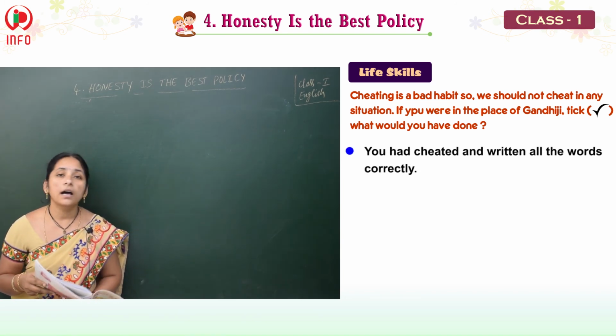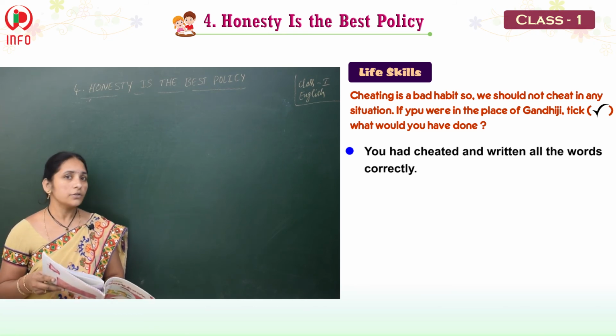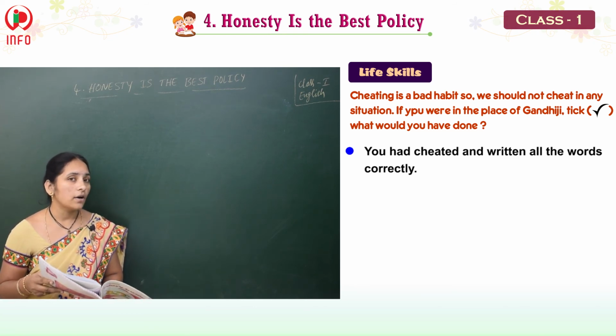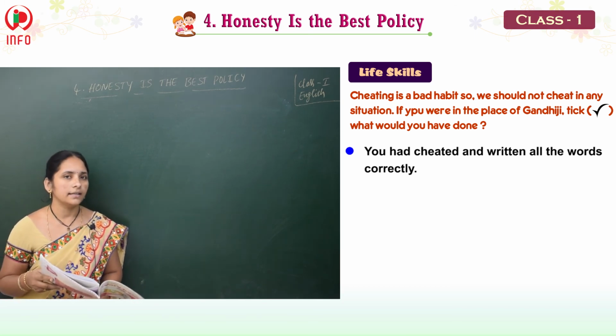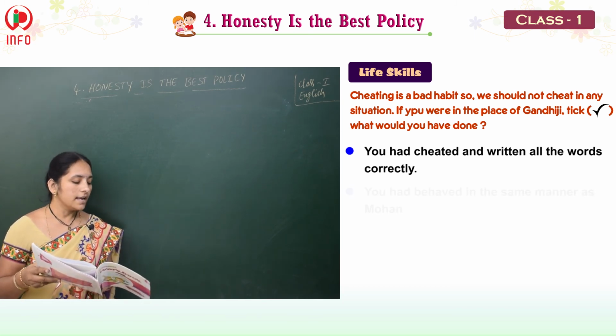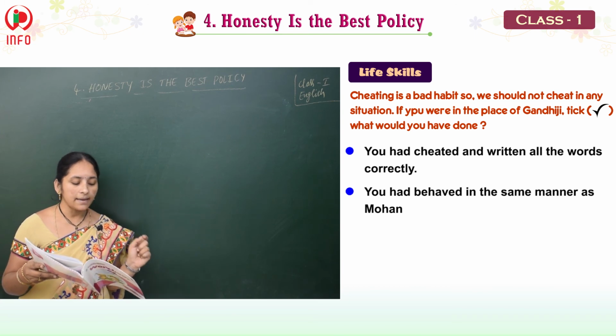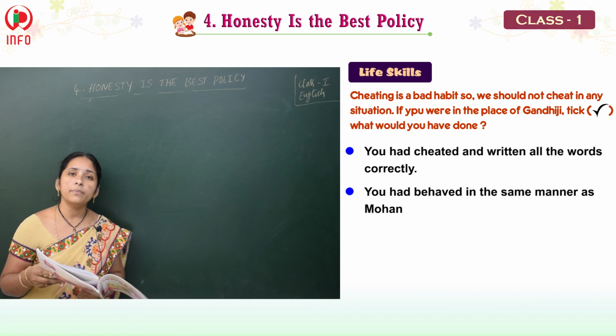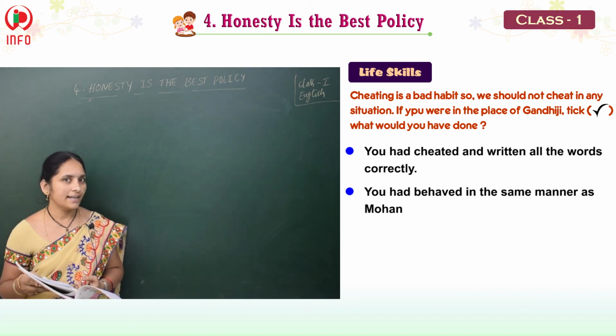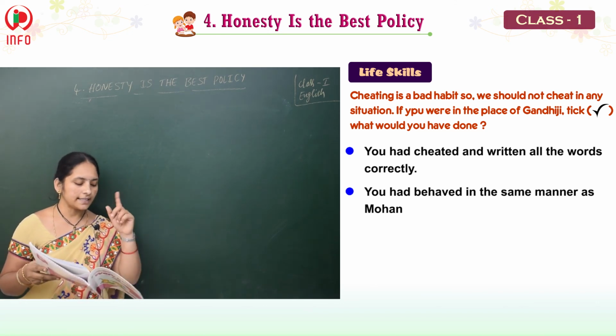If you are in Mahatma Gandhi's place, do you cheat and write all the answers correctly? No, you are also honest like Gandhi. Yes, okay, good. You had behaved in the same manner as Mohan. Do you behave the same way Mohan behaved? Yes, wow, very good. So, tick that one.